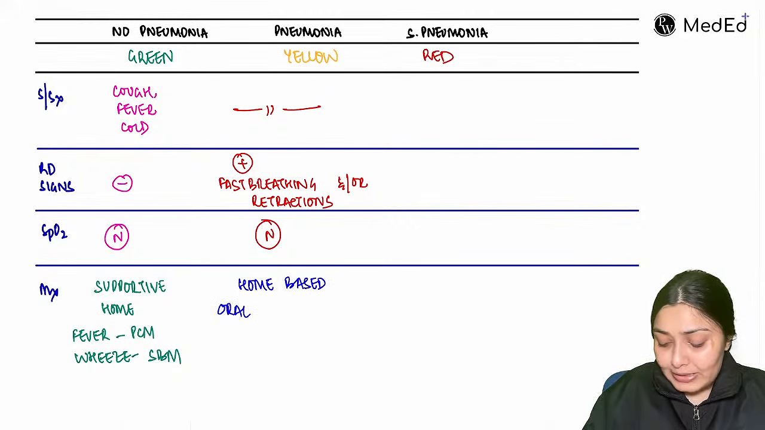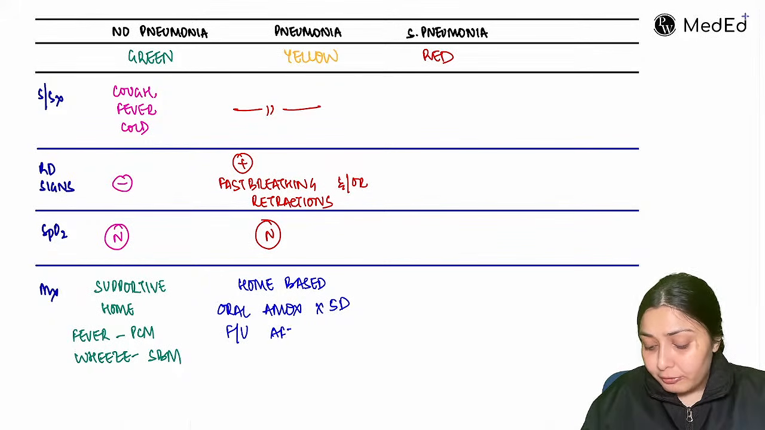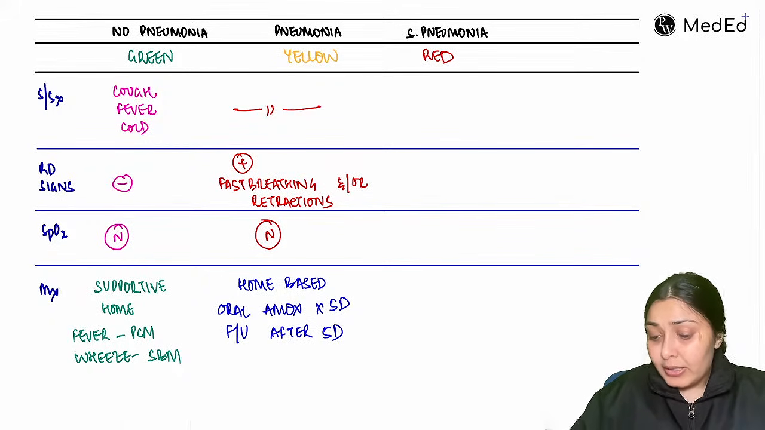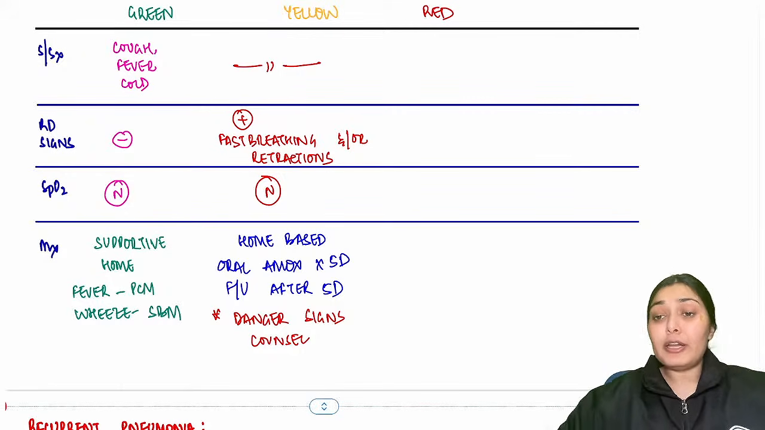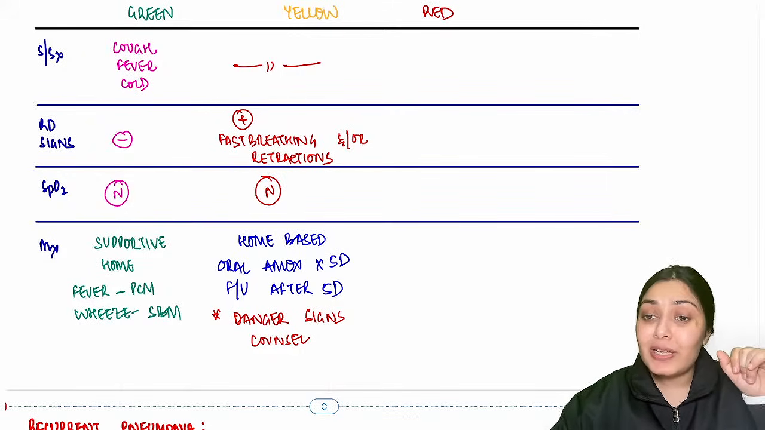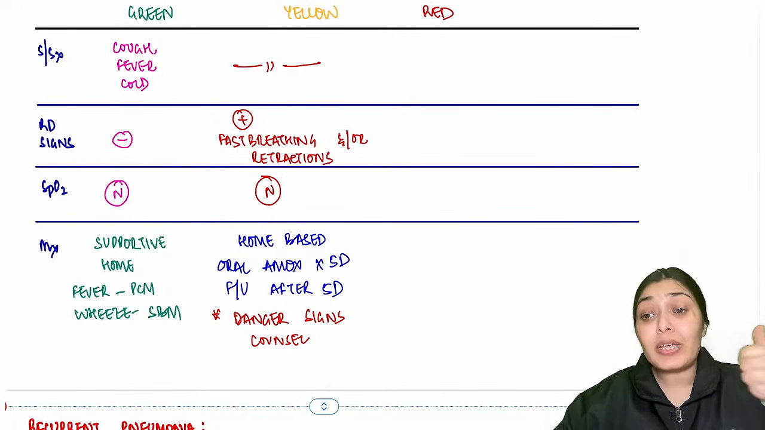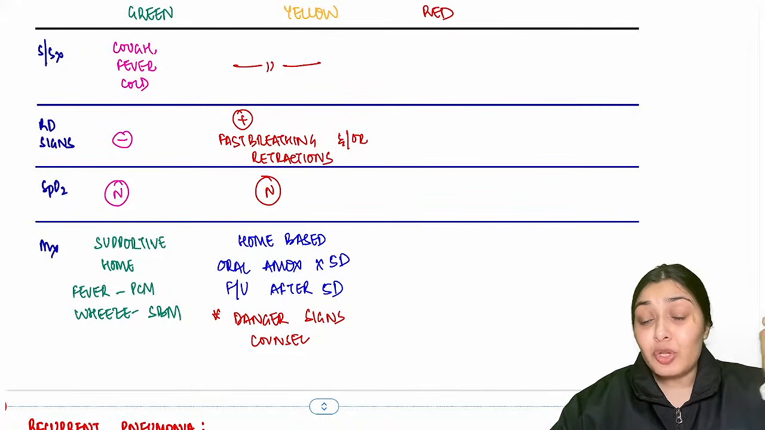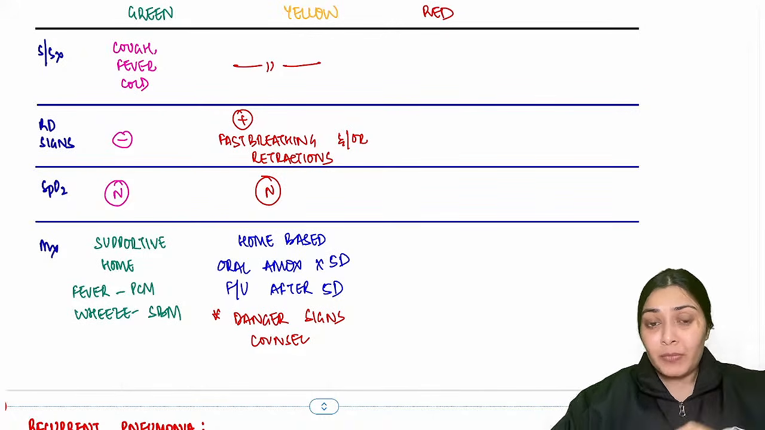You give oral antibiotic, oral amoxicillin for 5 days, and ask the mother to follow up after 5 days, right? And also counsel about the danger signs. If danger signs happen, then the mother has to come earlier, right? So counsel about the danger signs. What about the 5 danger signs that we studied just now? You tell the mother that if the child is not able to drink, looks abnormally sleepy, or has some sort of convulsions, then you have to come sooner, before 5 days, right?